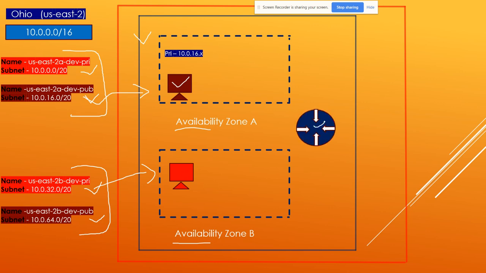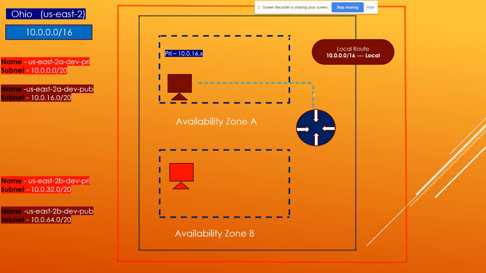This is your virtual router, your VPC. Once you create a VPC, it creates a local route. Any virtual machine can directly communicate to the other virtual machine, either inside the same availability zone or a different availability zone, with the help of your virtual router and this local route.